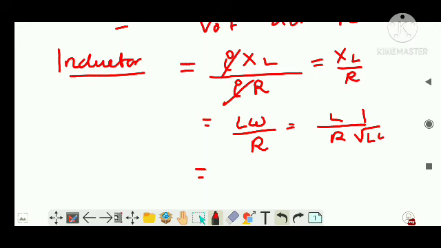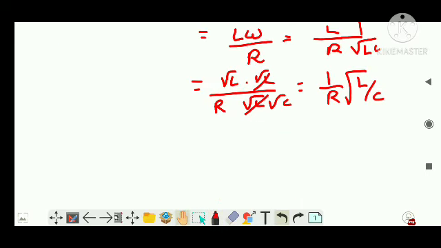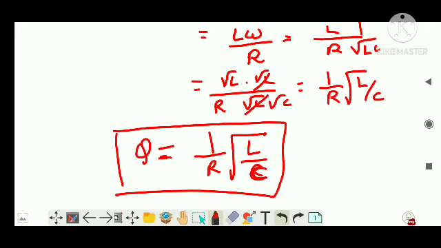So the numerator L, I write as root L into root L, and I can write it as root L, root C. One root L cancels out, so I get 1 by R into root L by C. So if you are asked in any question to find the quality factor of that circuit, it is just 1 by R into root of L by C.